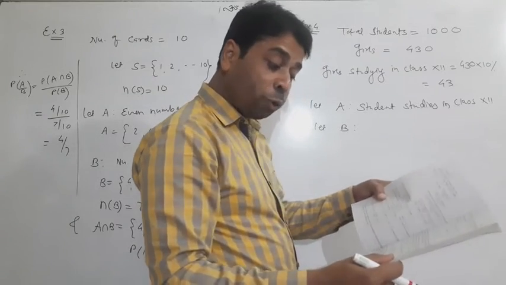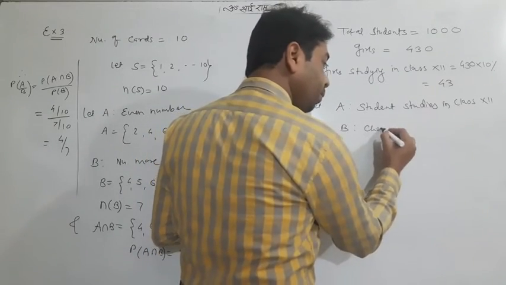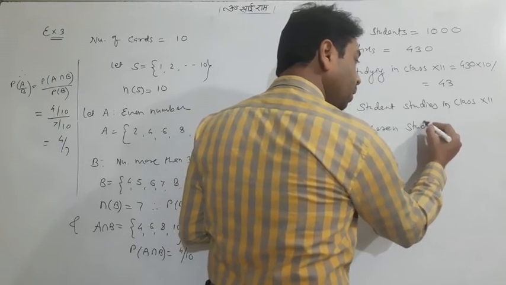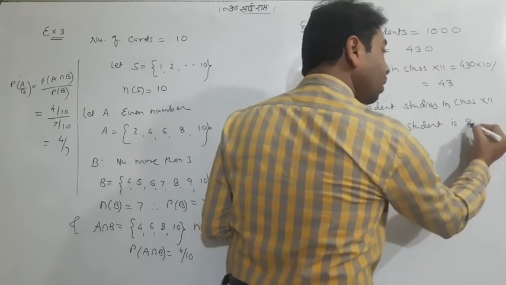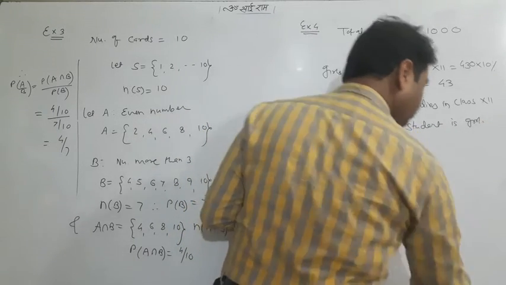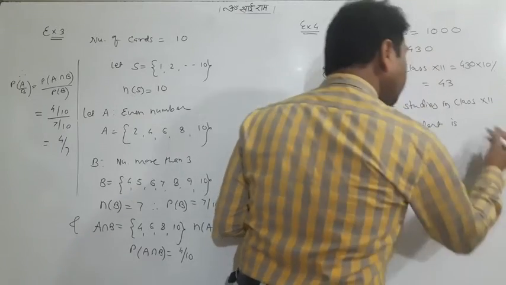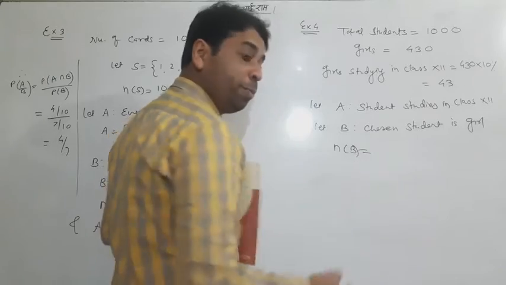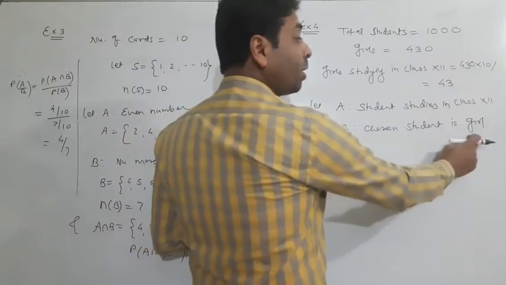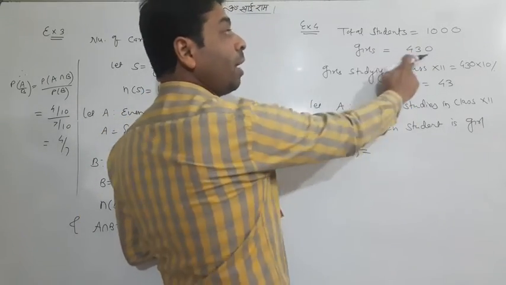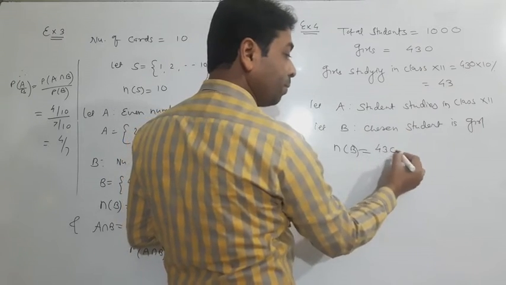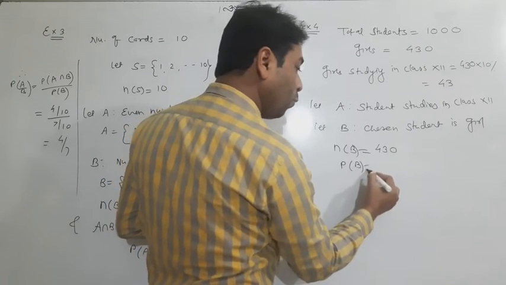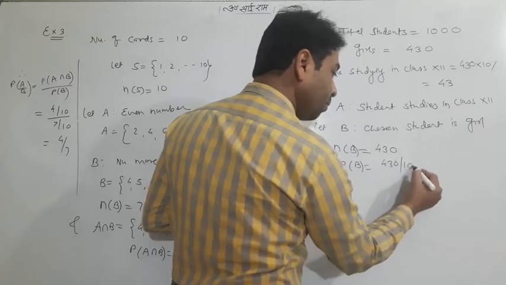Now what is B? Given that the chosen student is a girl. Now I need N of B and P of B both. Search out where the girls are. Girls are 430, so P of B will be 430 upon 1000.